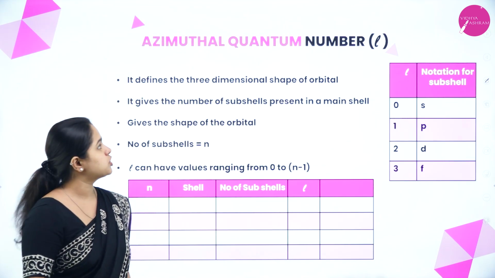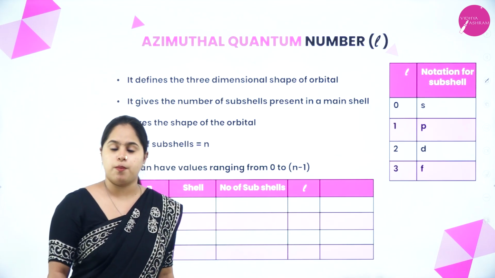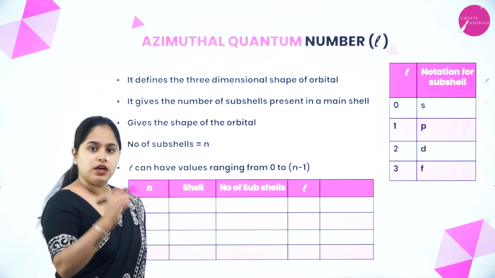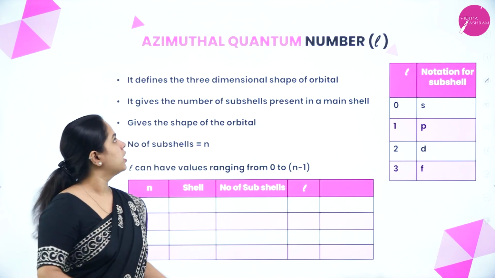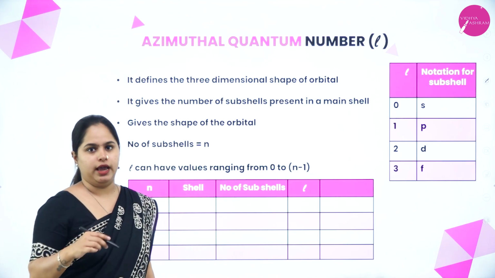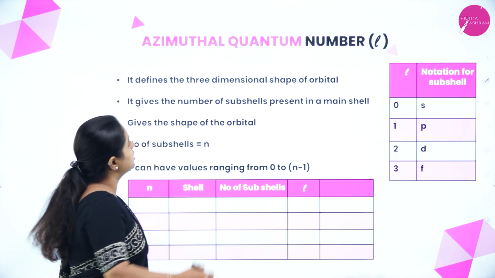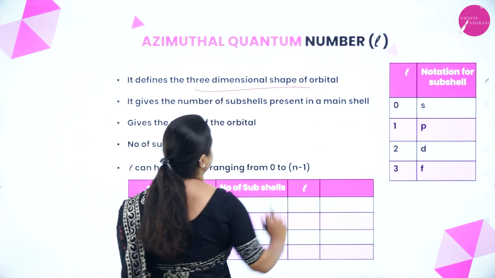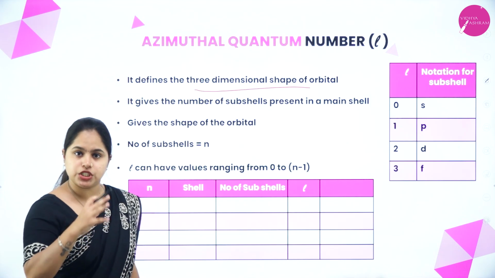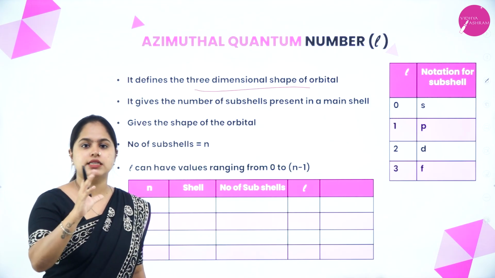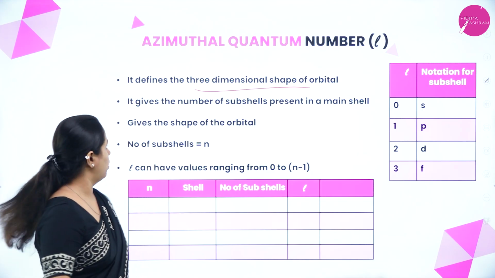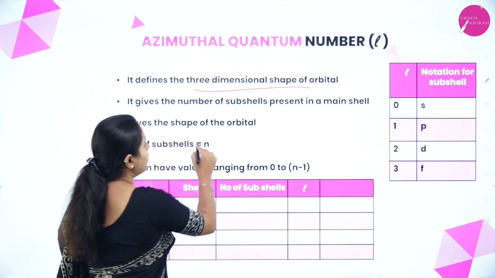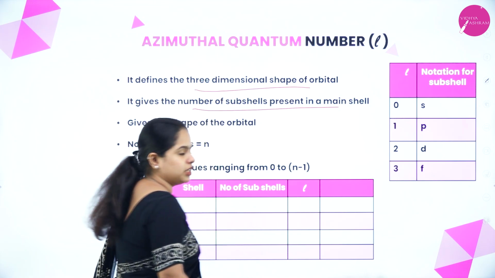So moving on to the next one, that is the azimuthal quantum number, which is represented by the letter small l. Principal quantum number is small n, azimuthal quantum number is small l. It defines the 3-dimensional shape of the orbital, and it gives the number of subshells present in a main shell.